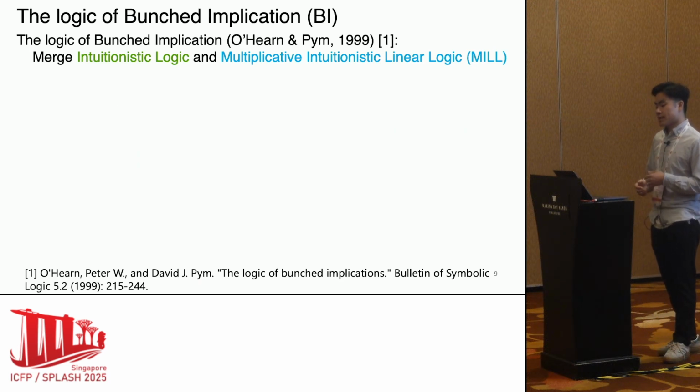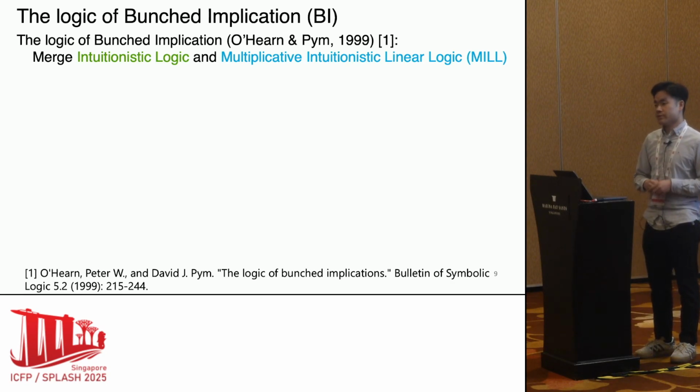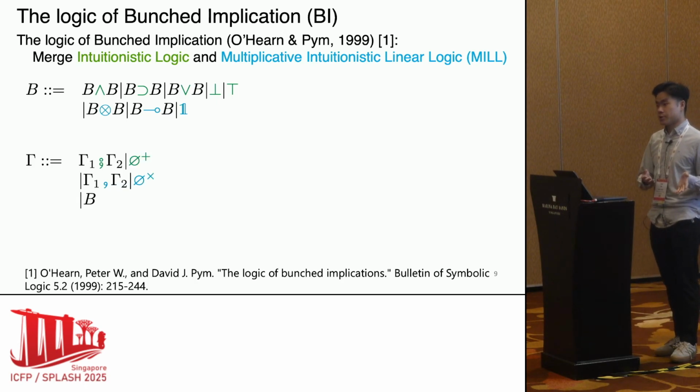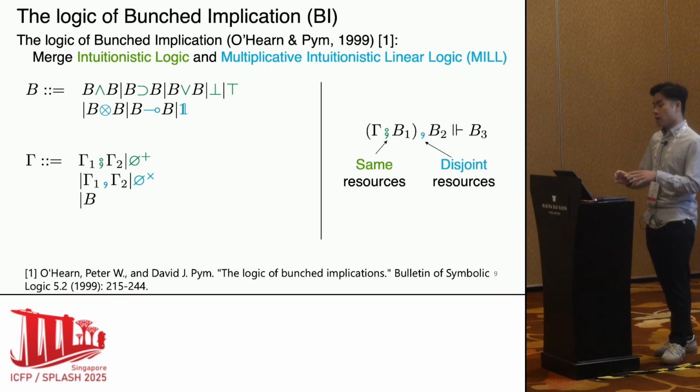The logic of bunched implications, BI, was proposed by O'Hearn and Pym in 1999. It merges intuitionistic logic and multiplicative intuitionistic linear logic. In BI, a formula borrows connectives from both sides. Its context has two separators. As shown in the example, the semicolon combines contexts with the same resources, while the comma is for disjoint resources.